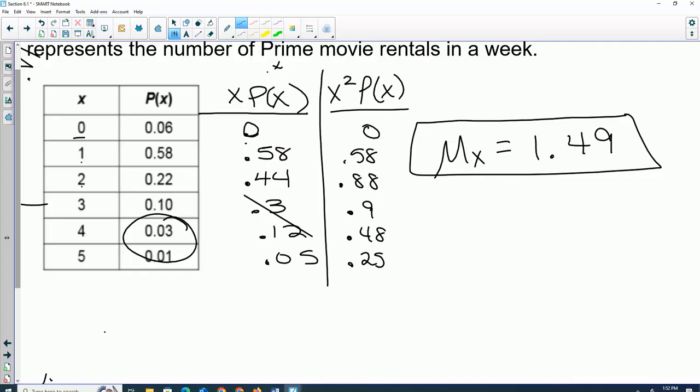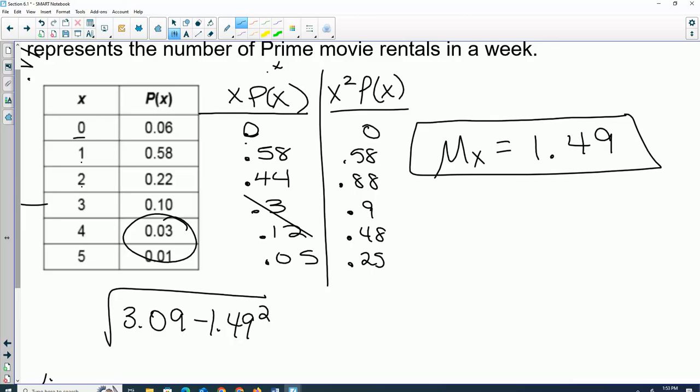Then, my standard deviation formula says the square root of the sum of our x squared p of x's, so I'm adding up that column, and I get 3.09 minus our mean, which was 1.49, squared.